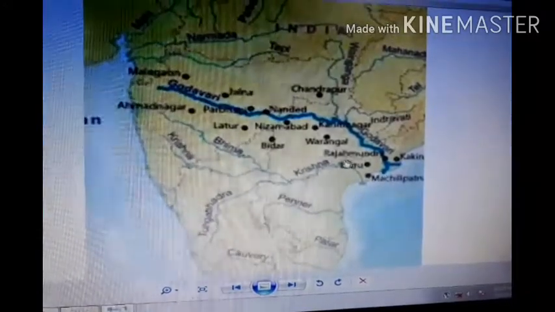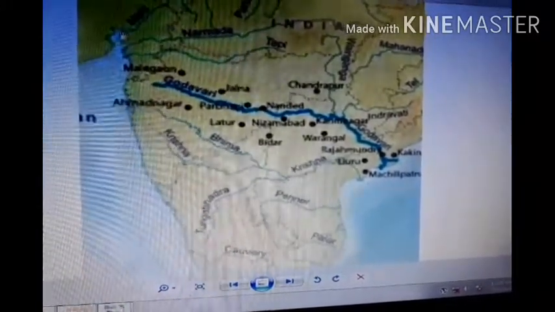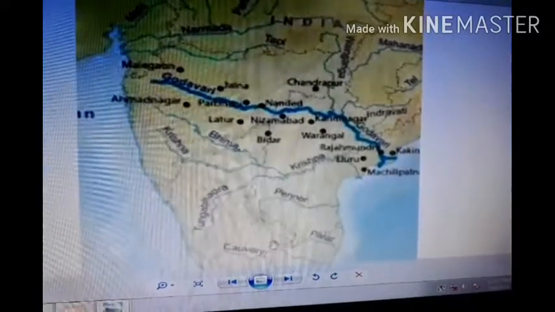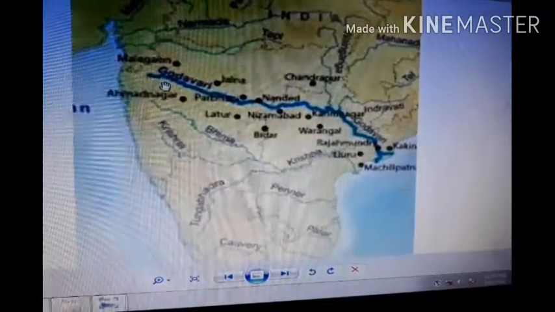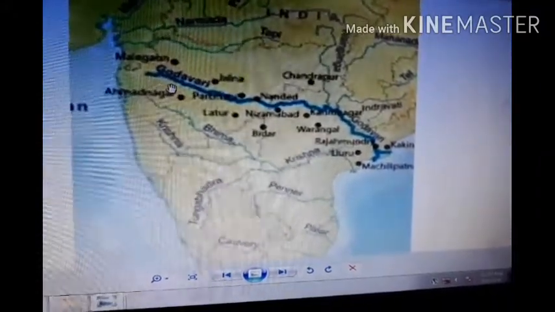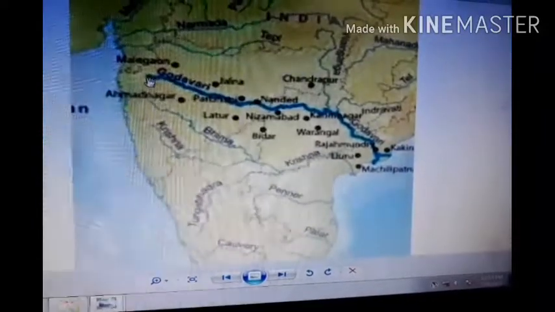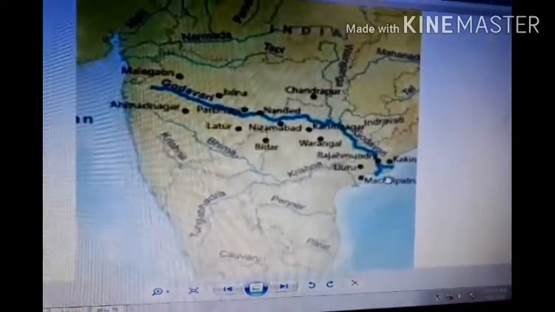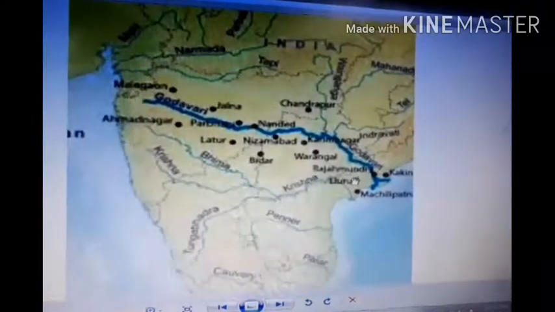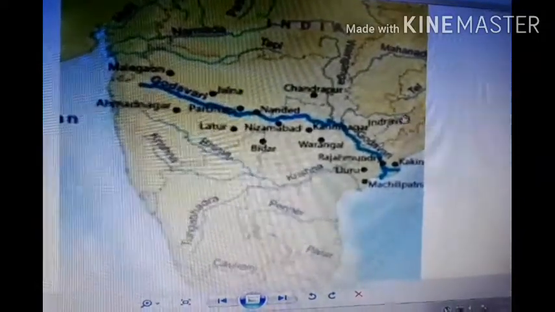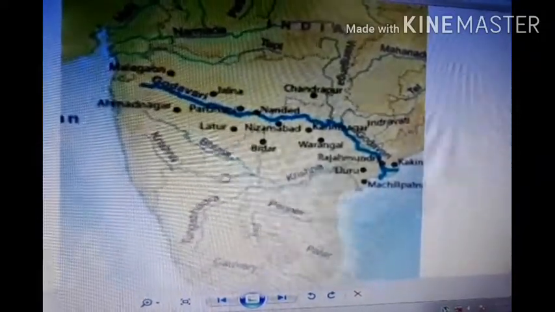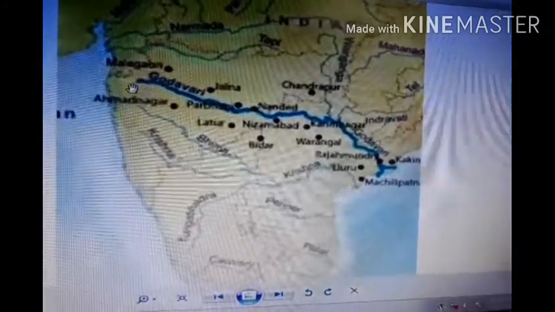It is the longest river in the peninsular region of India, so it is also known as Dakshin Ganga. This river is known as Dakshin Ganga because of its length and the area it covers from Nasik through Andhra Pradesh, where it goes to the Bay of Bengal. In this course, it has a great basin area, like the Doab area of the Ganga in the north. So it is also known as Dakshin Ganga.